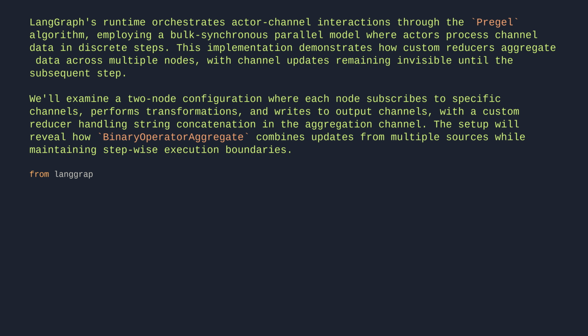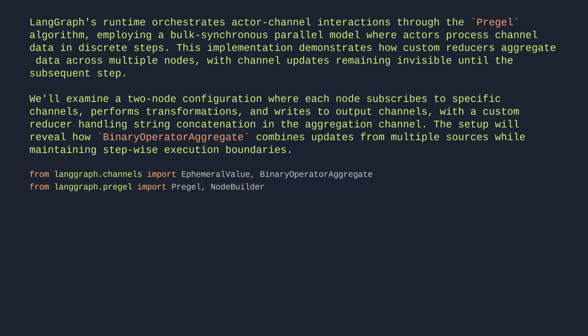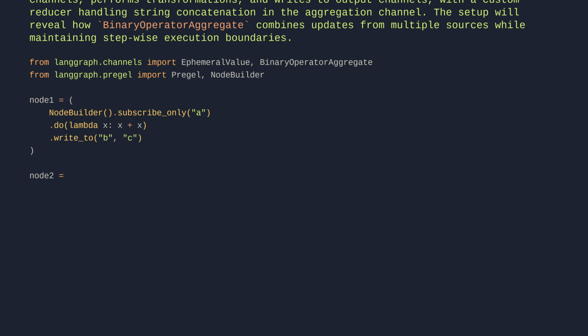From langgraph.channels import EphemeralValue, BinaryOperatorAggregate. From langgraph.pregel import Pregel, NodeBuilder. node1 = NodeBuilder().subscribe_only("a").do(lambda x: x + x).write_to("b", "c"). node2 = NodeBuilder().subscribe_only("b").do(lambda x: x + x).write_to("c").